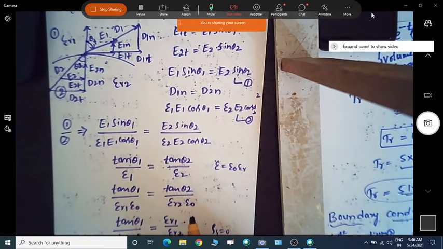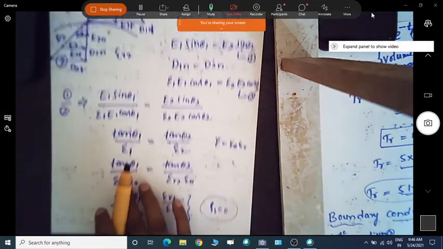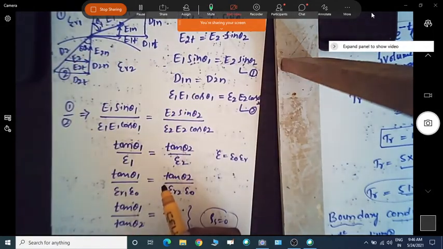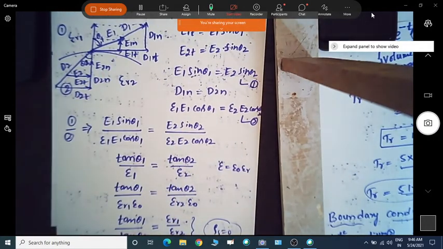We always need to assume there is no free charge at the interface and there are two different epsilon r, so we get the refraction application. We can find out the incident and refracted angle using these two different epsilon r of the two different dielectrics.